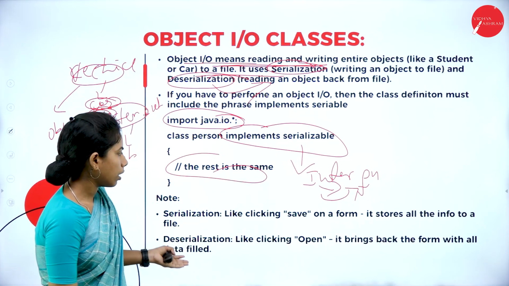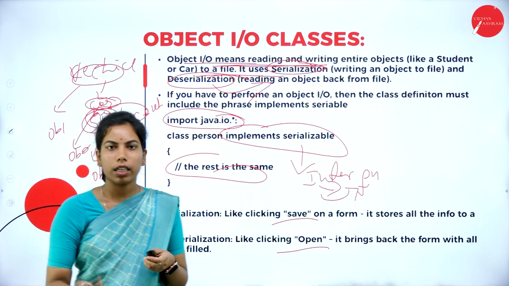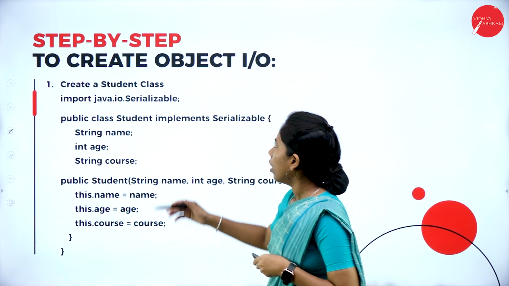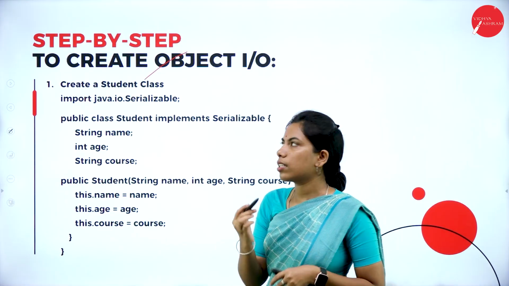So serialization is nothing but saving to the file and also opening the file for reading. That is what the object output classes do. So let's see step by step how we can create it. For that, first we need a simple class.